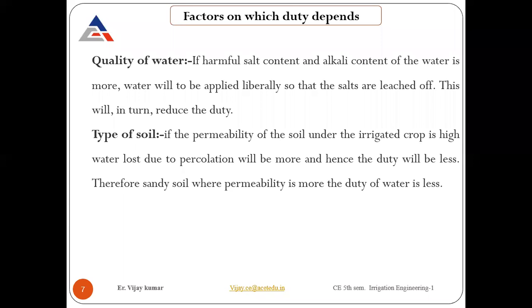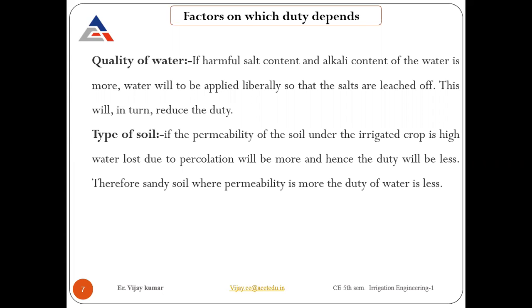Quality of water. If harmful salts are available, in that case what effect will be there? Content of water requires more, water will be applied liberally so that salts are leached off. This will in turn reduce the duty. Basically what happens, due to the poor quality of water you are supplying, harmful salt and alkali content of water will be more there. Fine. In that case salts are leached off. Fine. In that case they will reduce the percolation or permeability capacity of the soil. In that case duty will be less. So we need to be very careful about that. Quality also matters for your duty out there.